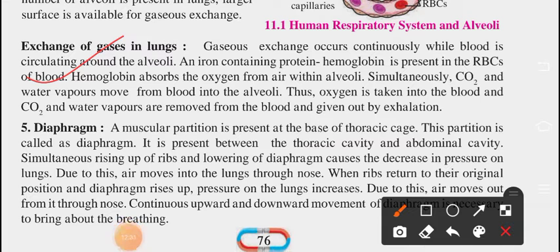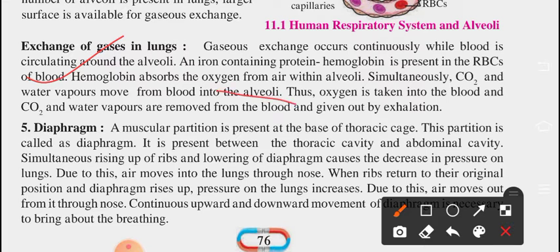Gaseous exchange occurs continuously while blood is circulating around the alveoli, and iron containing protein hemoglobin is present in the RBCs of blood. Hemoglobin absorbs the oxygen from air within alveoli. Simultaneously, carbon dioxide and water vapors move from blood into the alveoli.